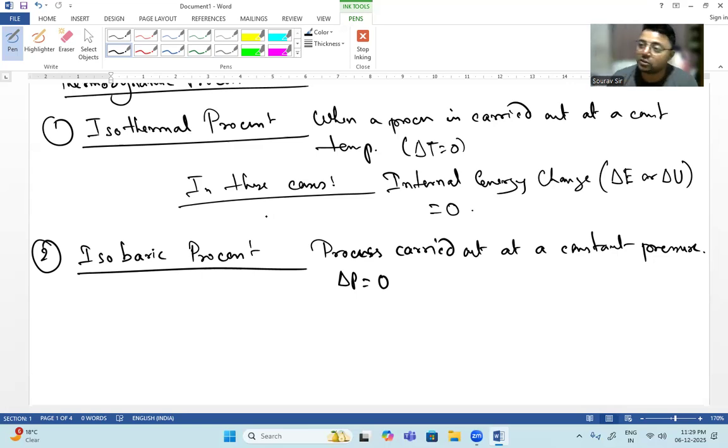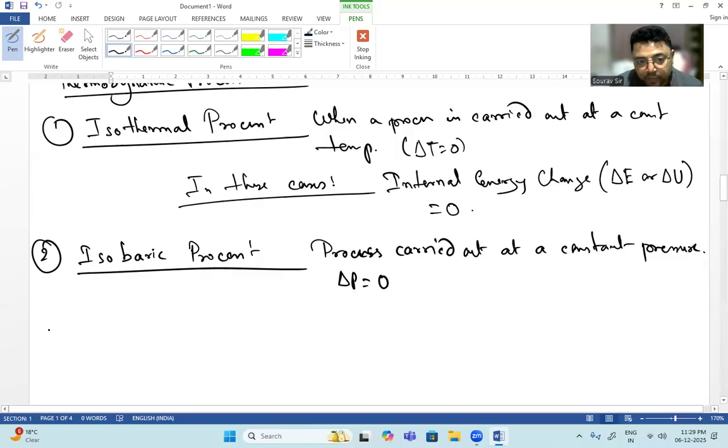In Charles' law, we have studied that V1 by T1 equals V2 by T2. It means volume is directly proportional to temperature. Boyle's law: pressure is inversely proportional to volume at a constant temperature. In Charles' law, volume is directly proportional to temperature at a constant pressure. This is known as the isobaric process.